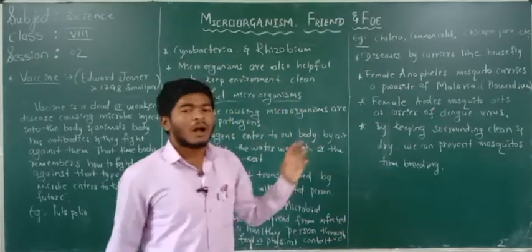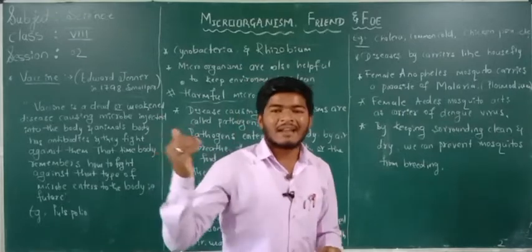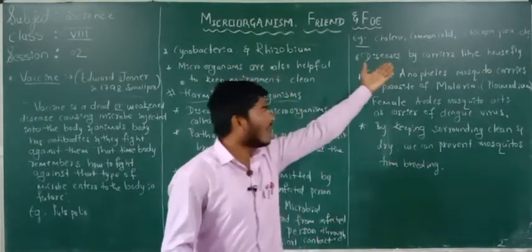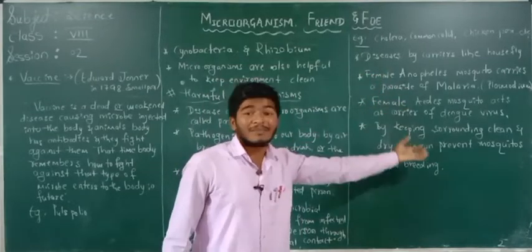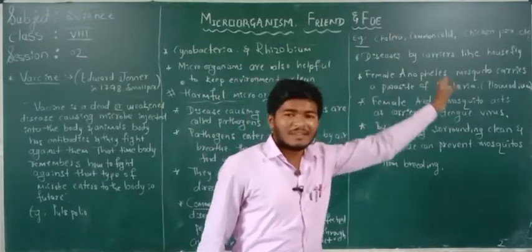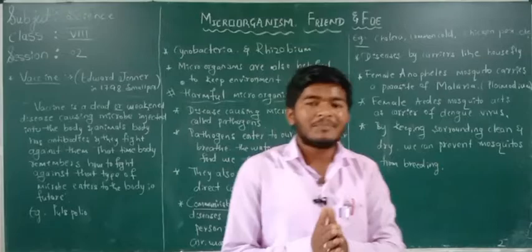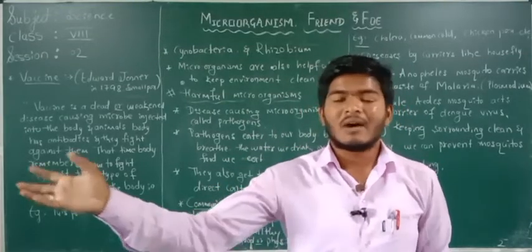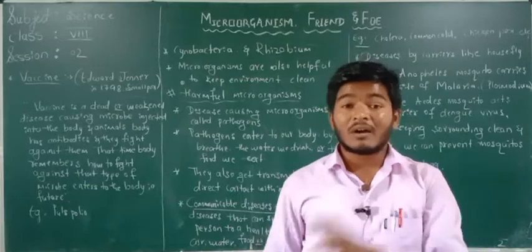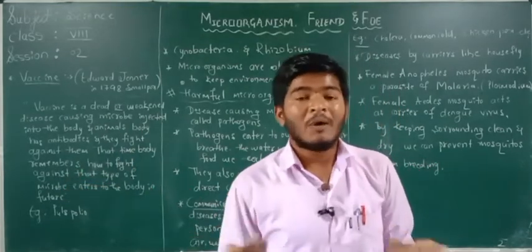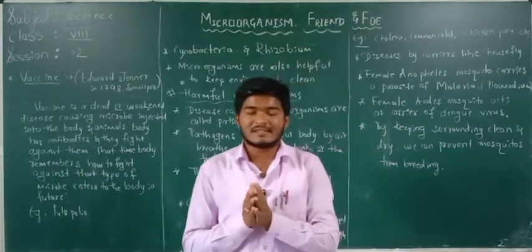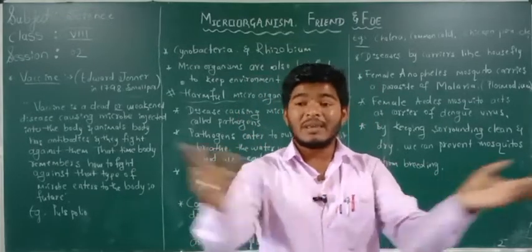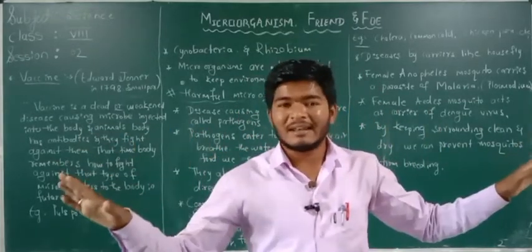So how are we going to control this? The disease comes from the carrier. Here the carriers are nothing but houseflies, mosquitoes, some of the insects. Some of these insects commonly grow in water, the wastewater which is present outside our home, or in a pot, or in a tire. So how are we going to prevent these diseases? Here is one solution: we keep our surroundings very clean and dry.